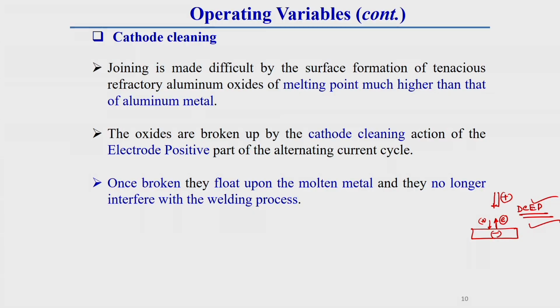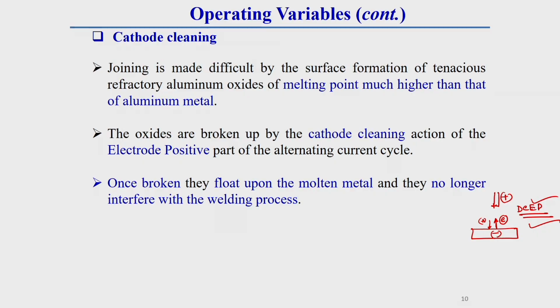So keep in mind, for aluminum and magnesium, alternating current is very much preferable. Another thing to keep in mind: once you go for aluminum welding with AC current, you should use argon as a shielding gas. Why? Because argon is more suitable for the cleaning effect on aluminum than helium inert gas.